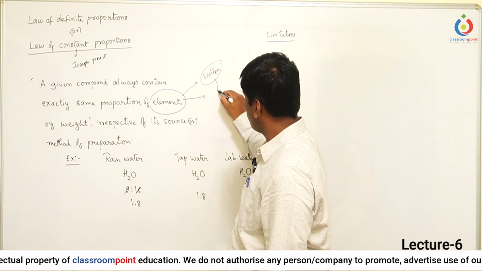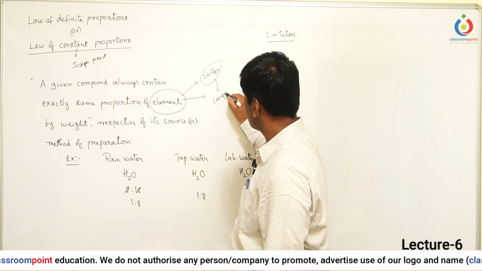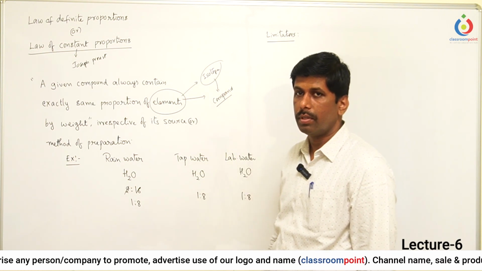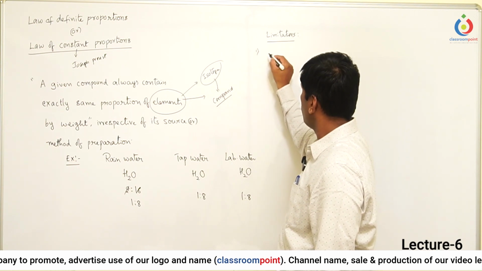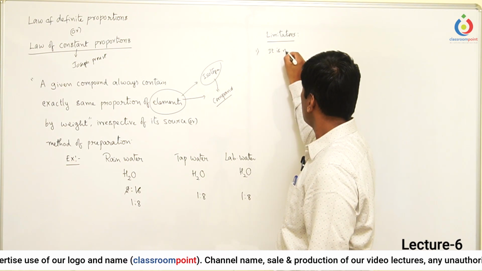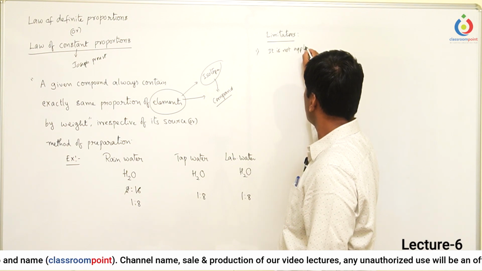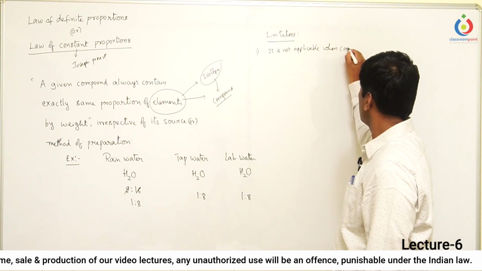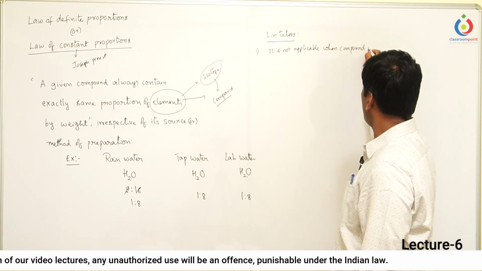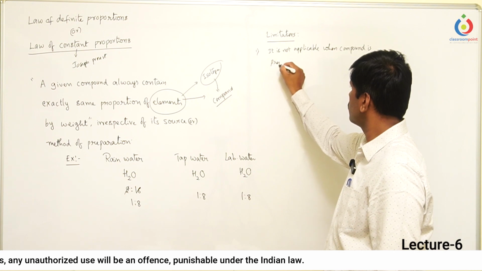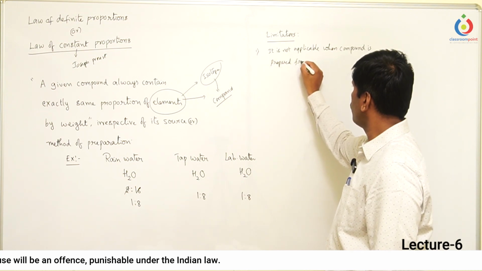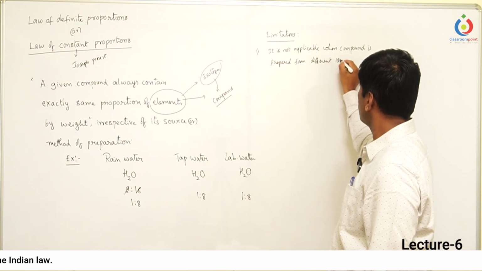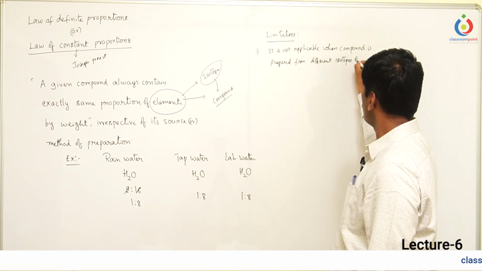If isotopes are involved in the preparation of the compound, then the mass ratio may not be the same. It is not applicable when a compound is prepared from different isotopes of an element.